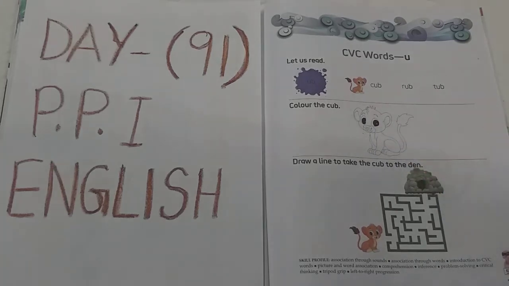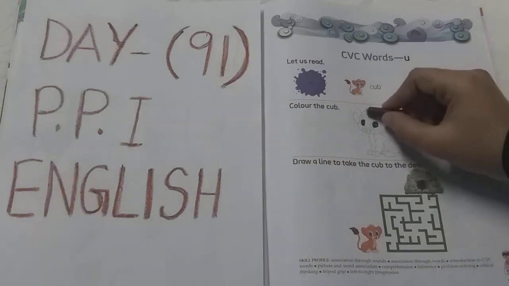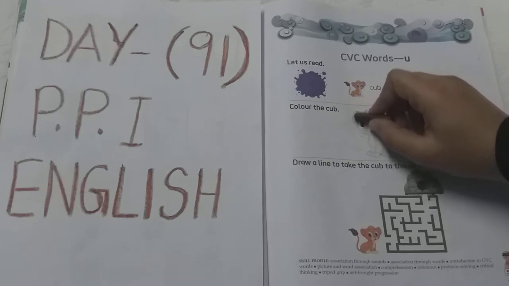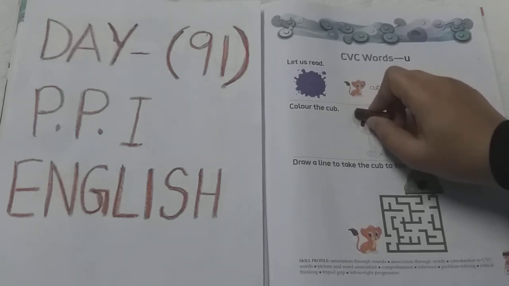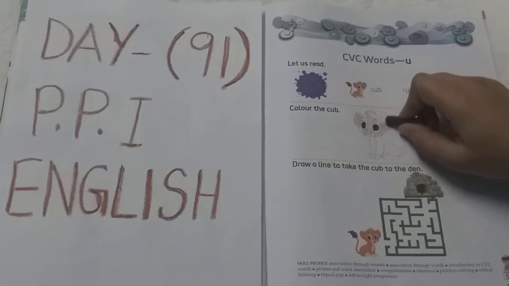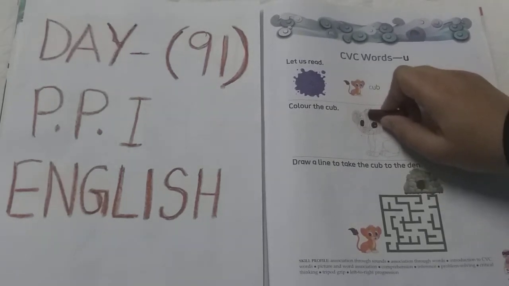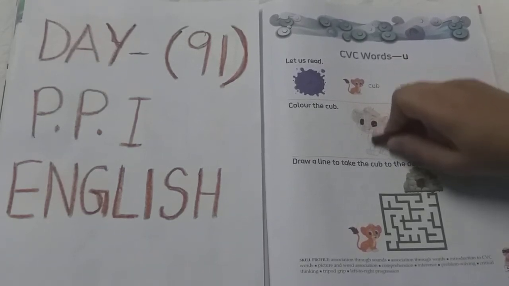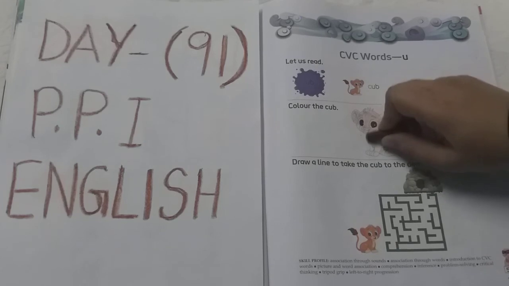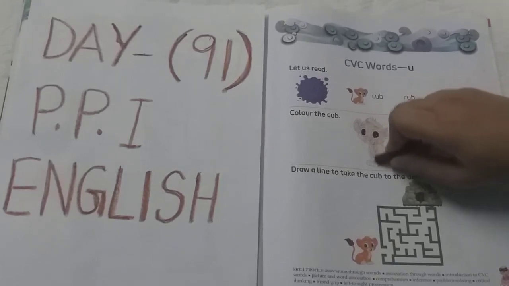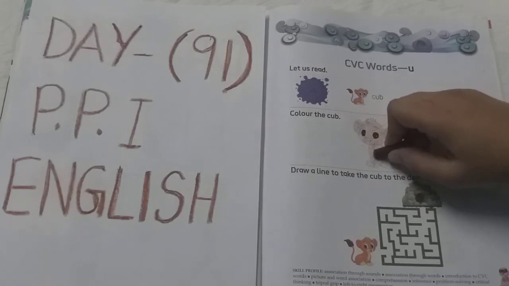Are you ready for coloring, children? Let's do it. Do the brown color in the cub. Okay, children? Very neatly you have to do. I know you people love coloring. Do it slowly, slowly, slowly. Don't do any mistake. Okay? Like this you have to finish the coloring.